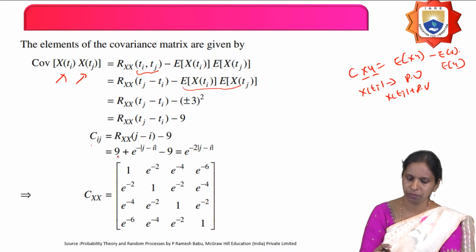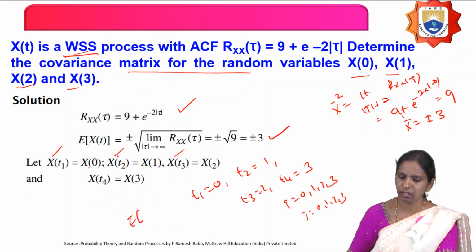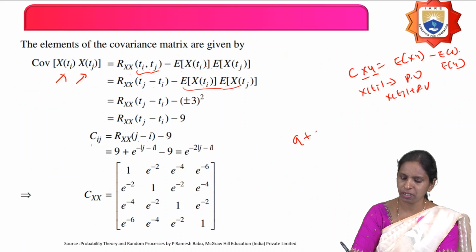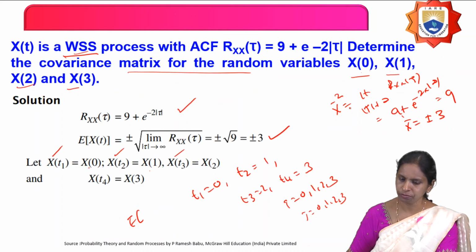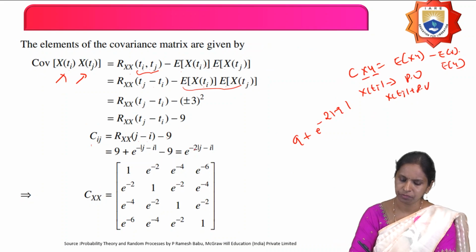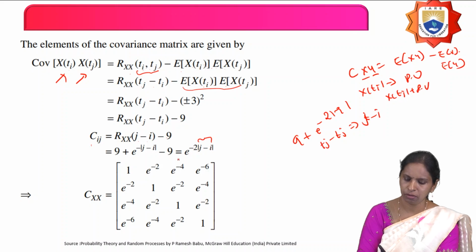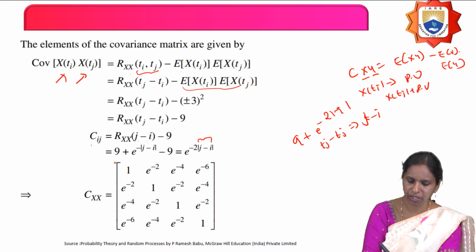So, what is R_X of tau here? Tau equals 9 plus e power minus 2 into mod tau, so 9 plus e power minus 2 into mod tau. Then, in place of tau, what is the time difference here? tj minus ti, nothing but j minus i. So, i is from 0, 1, 2, 3 and j is also 0, 1, 2, 3.